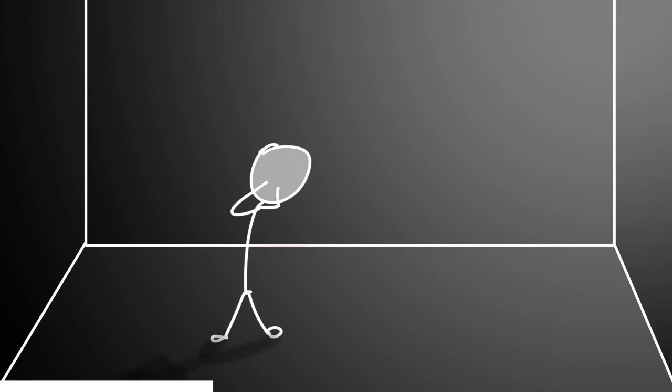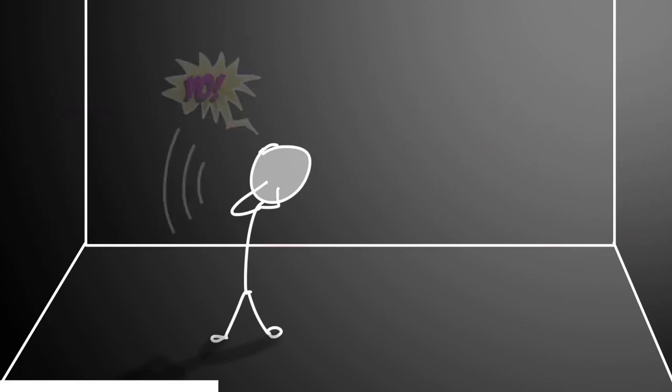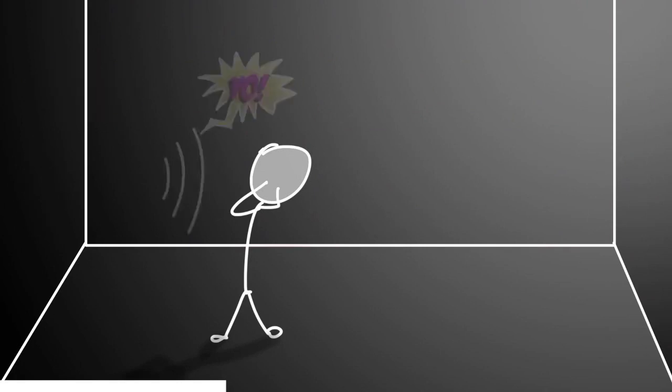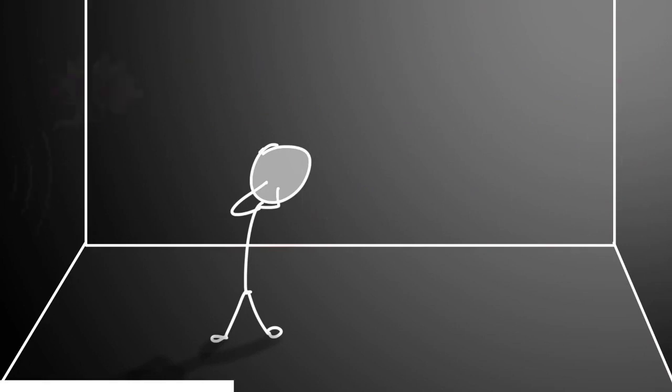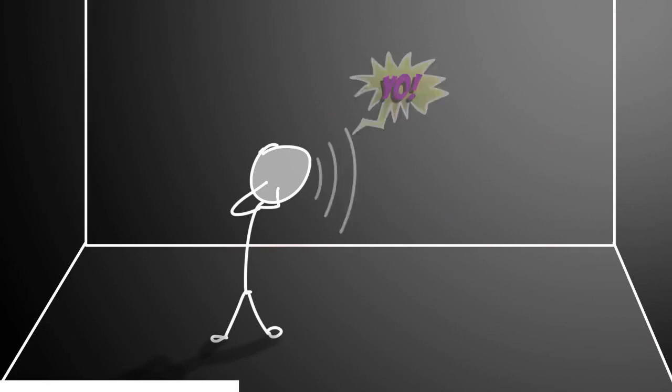And so when the sound undergoes multiple reflections, the time gap between each subsequent reflection that we hear is very small. And as a result, our brains cannot tell when one sound ended and when the next reflected sound began.